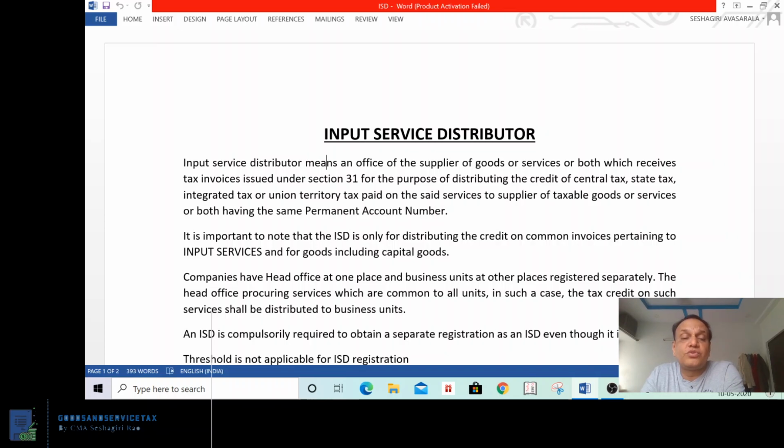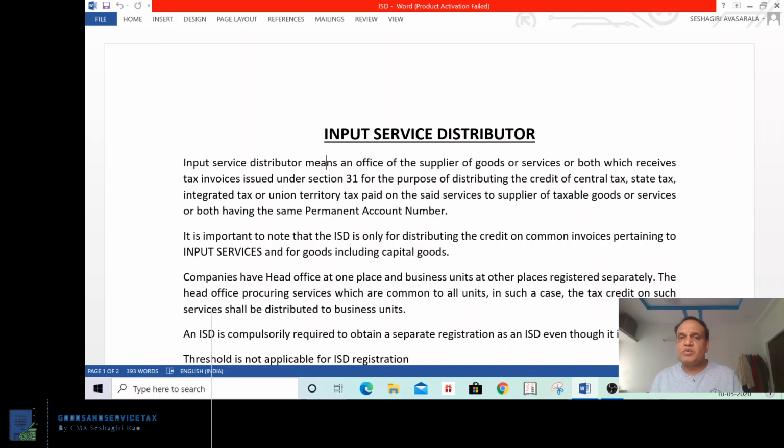pertaining to inputs and goods, including capital goods. That means ISD is not making any taxable supply of goods or services. ISD is only distributing the credit for inputs, capital goods and input services. They are only receiving the services. They are only passing such credit to the recipient units. They are not making any taxable supply of goods or services.